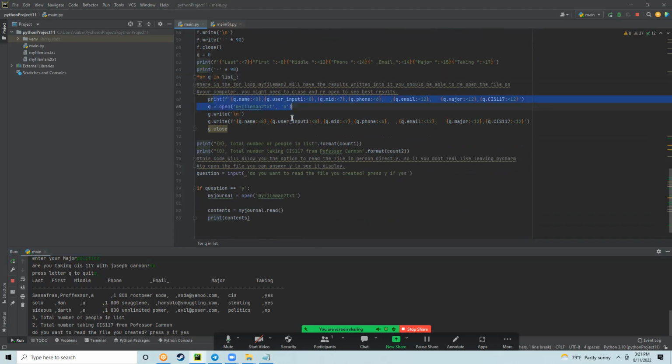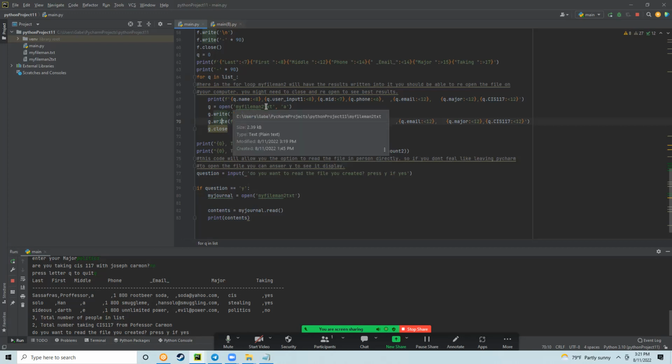And then after it is printed, it will then write it immediately onto our file, which is called FileMan2 text. So while all of this was going on and I was talking to you, the program wrote this onto a file called MyFileMan2. And if you don't have MyFileMan2, it will create it and write it.